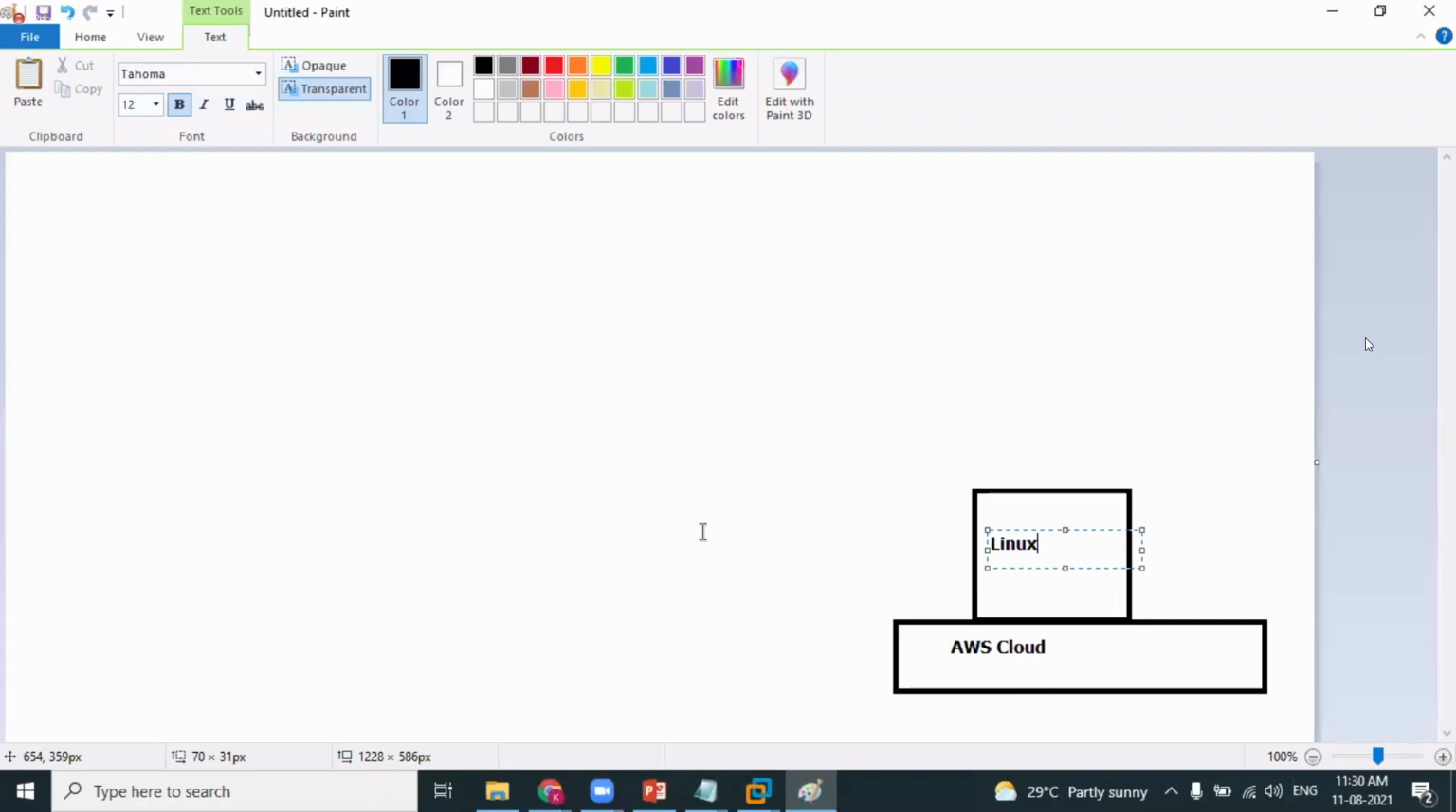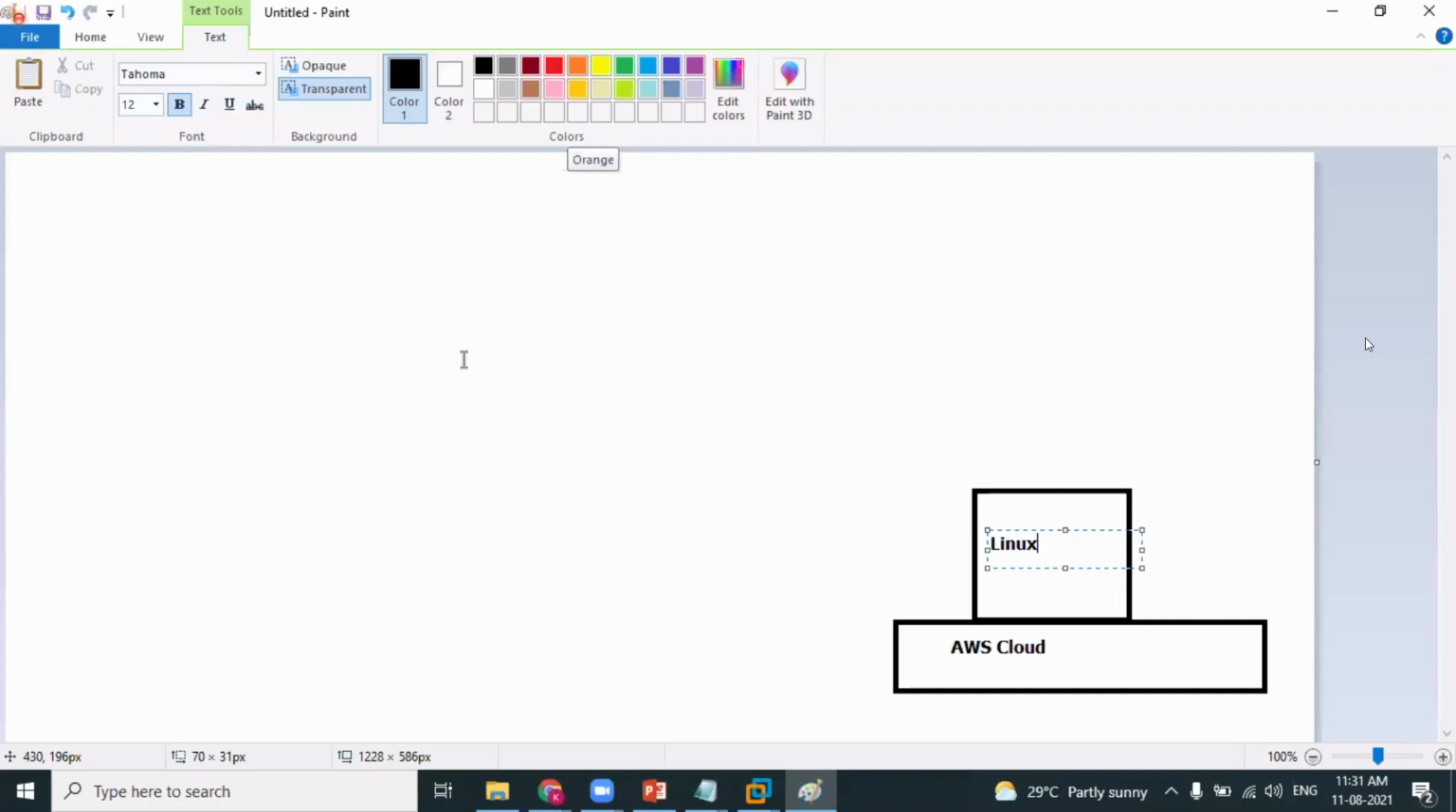AWS has hundreds of terabytes of hardware, millions of terabytes of RAM, and millions of processors available in the AWS data centers. So you are able to create your own virtual machines on the AWS data center. So how can you create your own virtual machines as per the requirement on the AWS data center? By using a service called EC2.